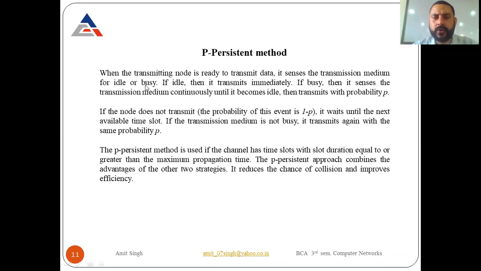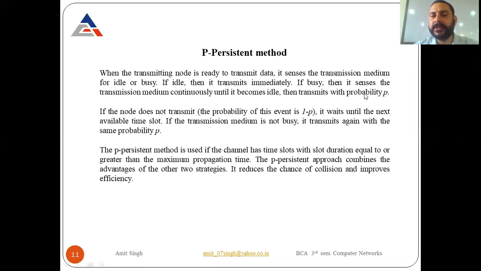Whenever a transmitting node wants to send data, first it checks the channel. Two options are there: either the channel is busy or the channel is idle. If idle, then it transmits immediately. The first step is the same. Whenever a channel is idle, it transmits immediately. If busy, then it senses the transmission medium continuously until it becomes idle.